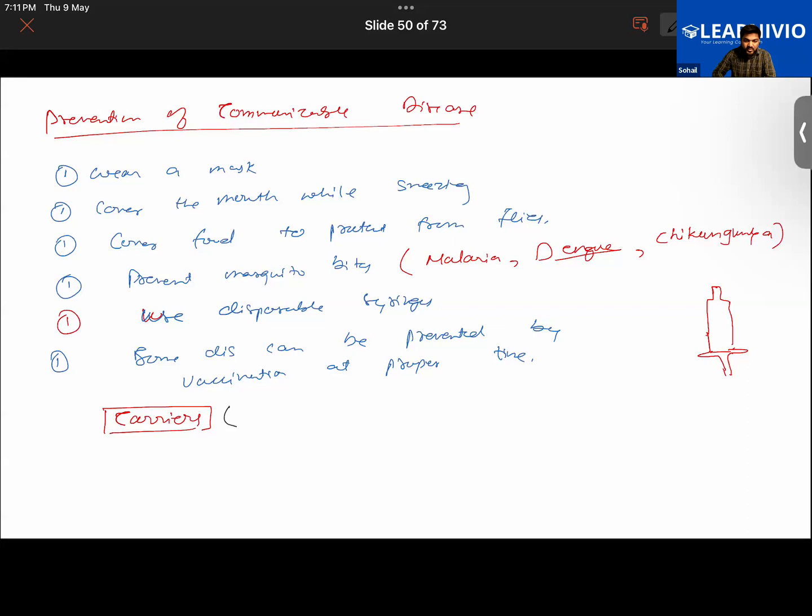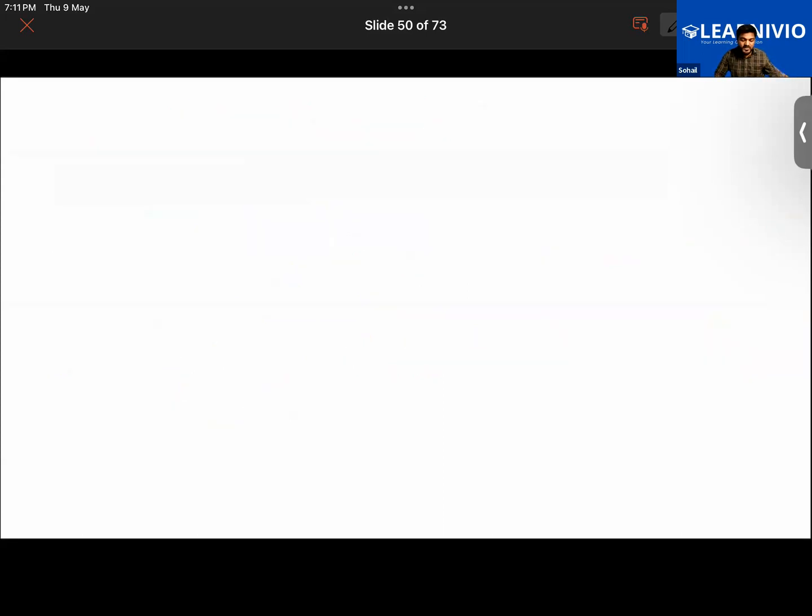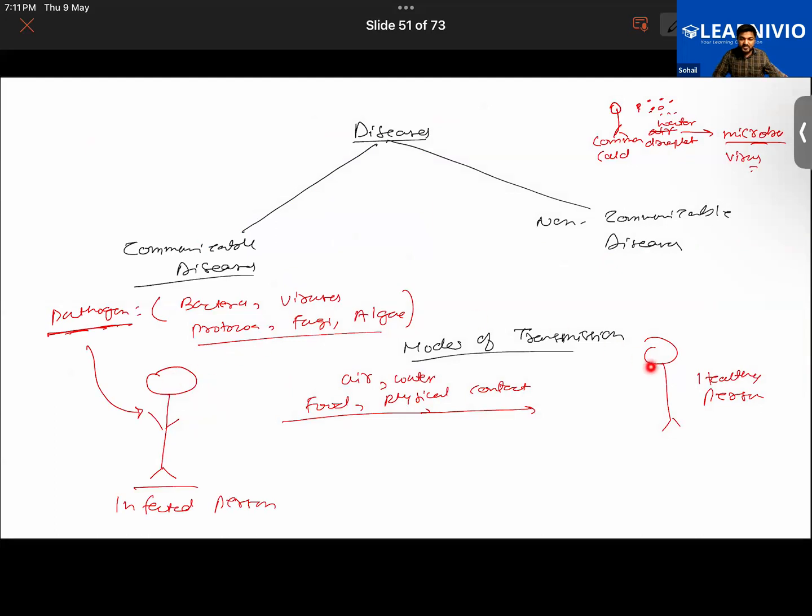Good. But right now we are talking about the carriers. Carriers means living organisms. There are some insects, or some other animals, which could be transmitting the disease causing microorganisms to humans without themselves suffering from them. Keep that in mind. They are just transmitting the disease causing microorganisms from an infected person to a healthy person. Like you have the housefly or mosquito. Do they become sick by carrying that microorganism?